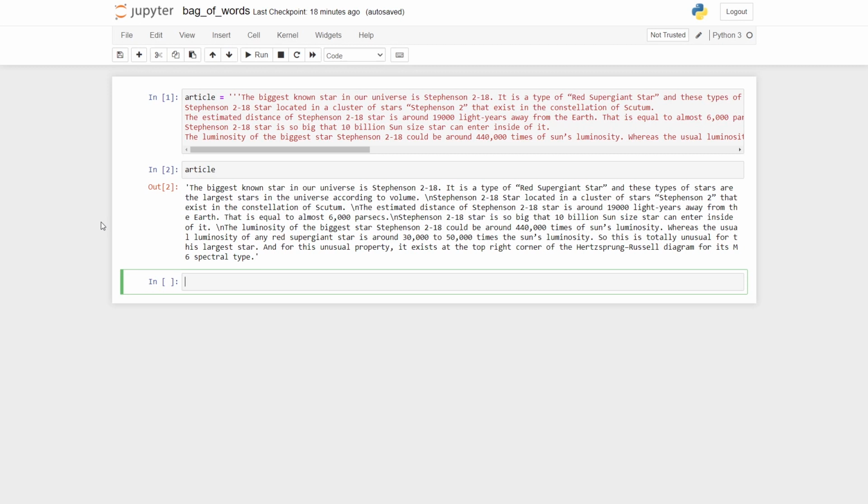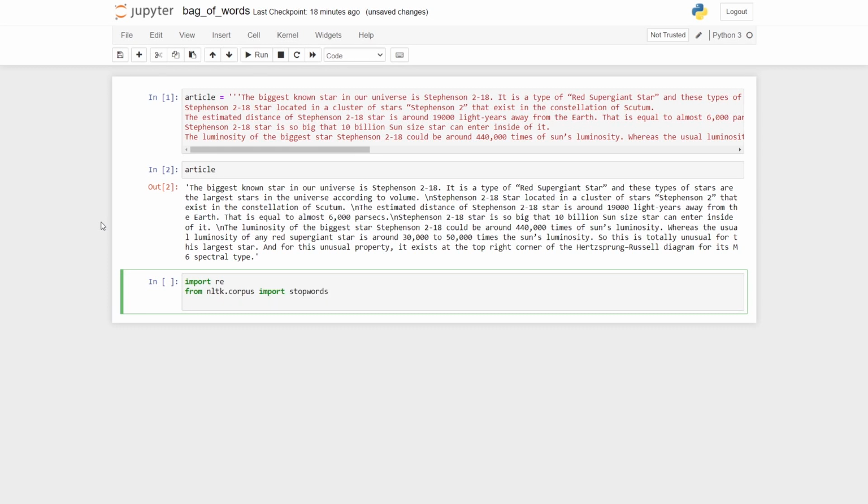So for that we are going to import some packages. We first import the regular expression module, followed by stop words from nltk.corpus, import stopwords. After that we will require sentence tokenization, so from nltk import sent_tokenize. This is going to help us convert that entire article into separate sentences.